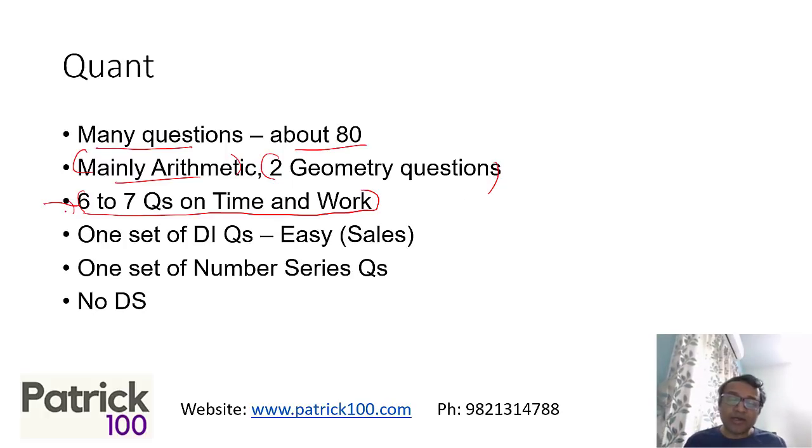So time and work becomes important, because I believe there were 3 to 4 questions of time and work in the first slot, where there were 20 to 25 maths questions at most. Here, having 80 questions, there was quite a bit of weightage. So do time and work when you're going for the remaining slots.